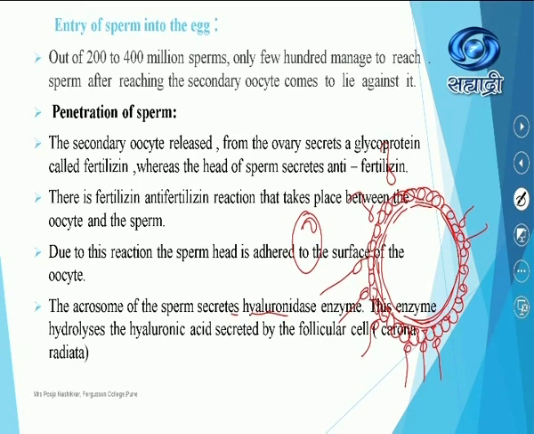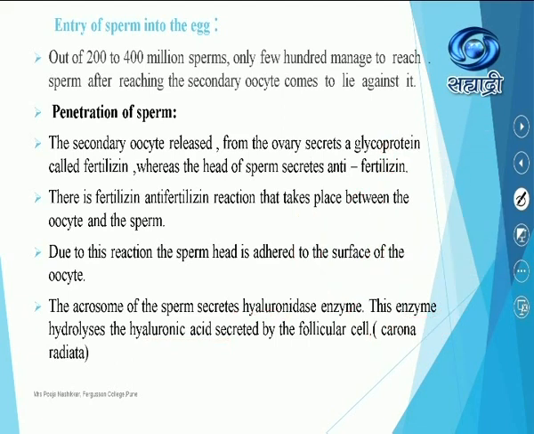These corona radiata cells are compactly arranged because they remain adhered by hyaluronic acid, secreted by follicular cells. The acrosome secretes hyaluronidase, which goes on dissolving this acid and slowly clears its path to enter into the wall of the secondary oocyte.